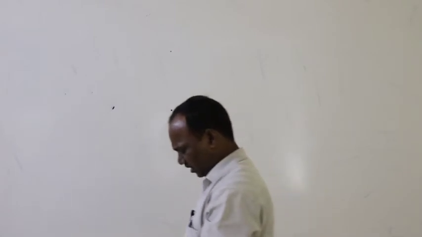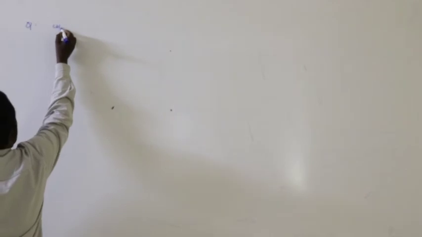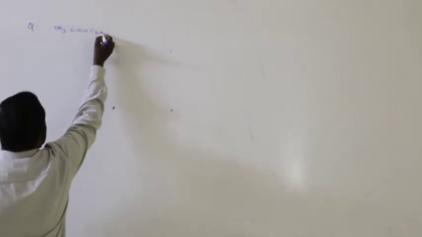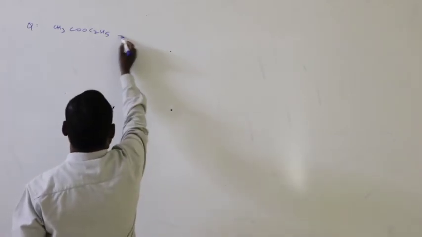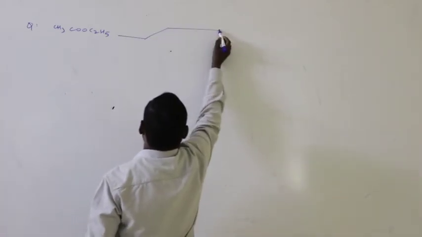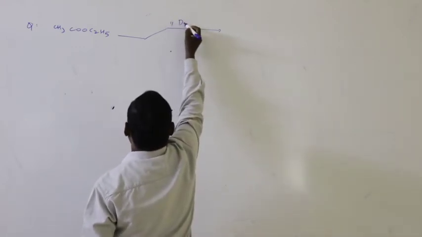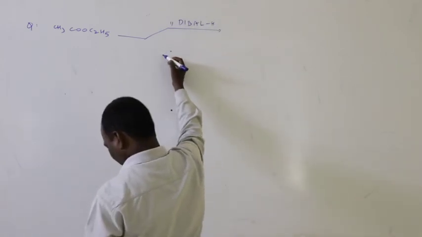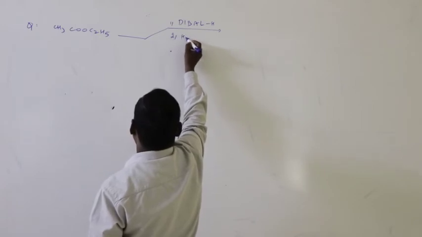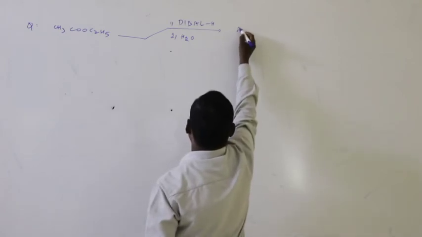Okay, and one more important question: CH3COOC2H5, ethyl acetate. This ethyl acetate reacts with DIBAL-H followed by water.